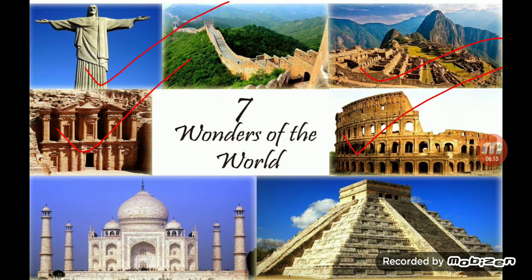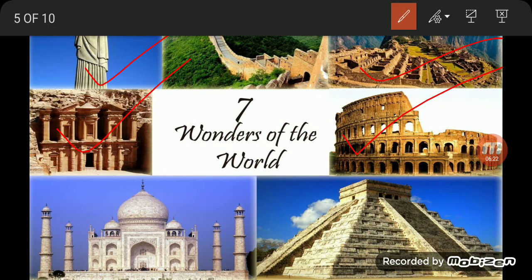Then what are the facts about Chichen Itza? If we stand in front of Chichen Itza and clap our hands, the sound echoes like a snake. Then if we look at Chichen Itza, we can see the snake's body. This is special in Chichen Itza. Then the Colosseum is the world's biggest stadium. More than 50,000 people can sit there at a time. This is special in the Colosseum. Then Petra. Petra is located in a desert place.